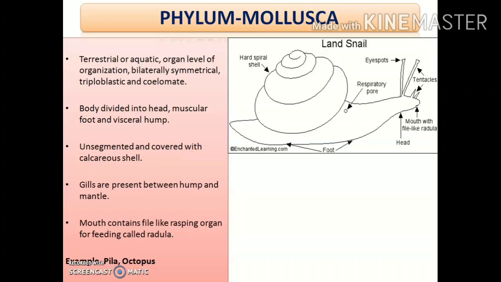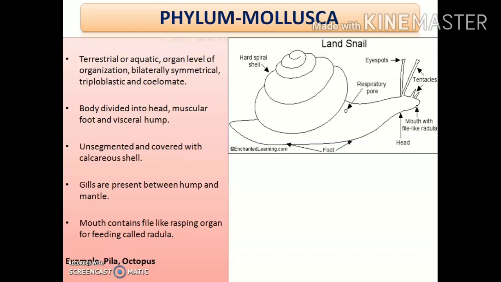So it mainly helps in the feeding of the mollusks. This is a very important structure, so just try to remember this. You can write in your copy about what is radula, mentioning its function, as your homework.